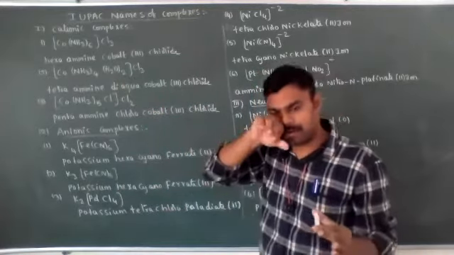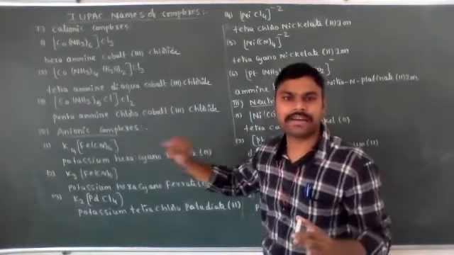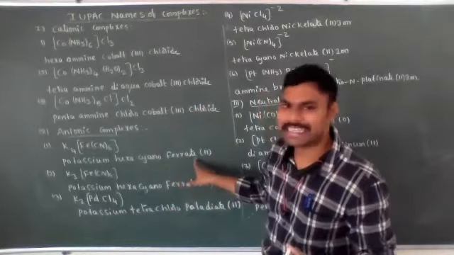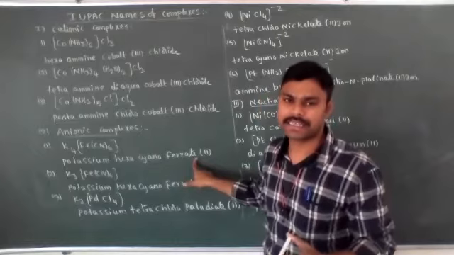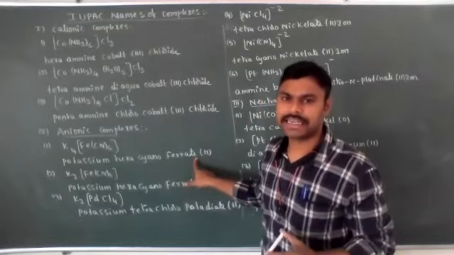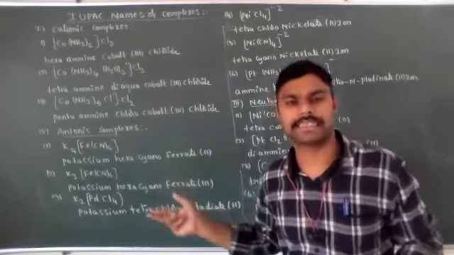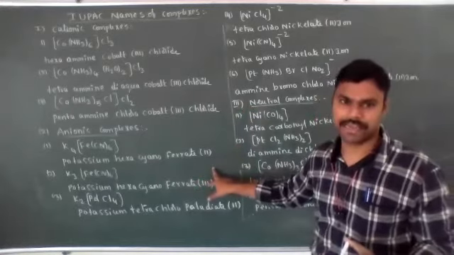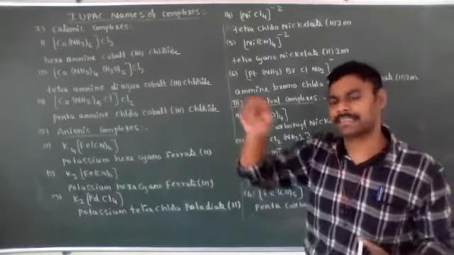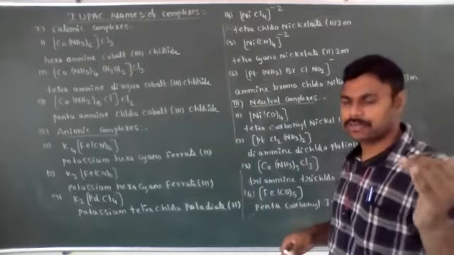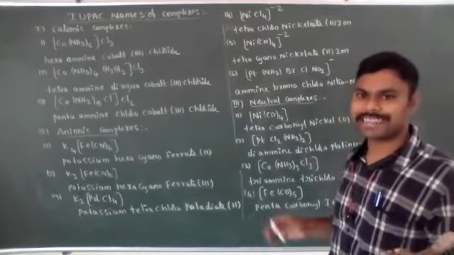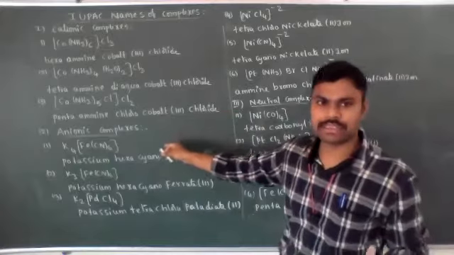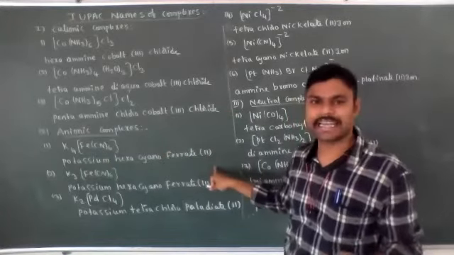But for anionic complex compounds, we consider Latin names and commonly add ATE: iron, ferrate; gold, aurate; nickel, nickelate; cobalt, cobaltate; platinum, platinate. Already I said this in the tabular form: for cationic and neutral complexes the metal names are the same, but for anionic complex compounds, the Latin word ends with ATE.